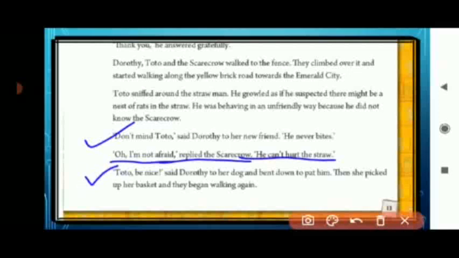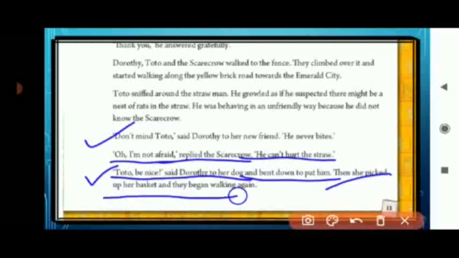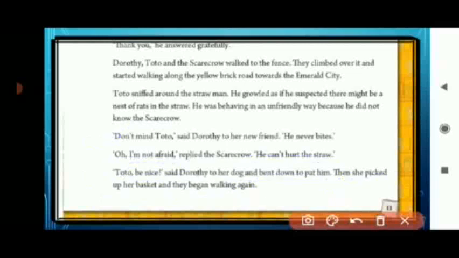"Toto, be nice," said Dorothy to her dog and bent down to pat him. Pat him means touch gently with the palm. So she started touching Toto gently and said, be nice with the Scarecrow. He is our friend. Then she picked up her basket and they began walking again. Now they again started walking to the Emerald City.